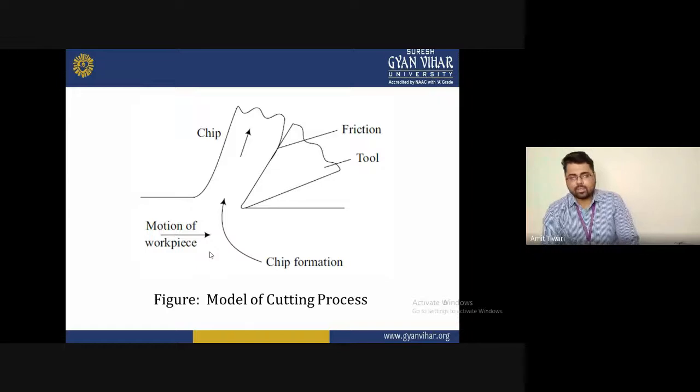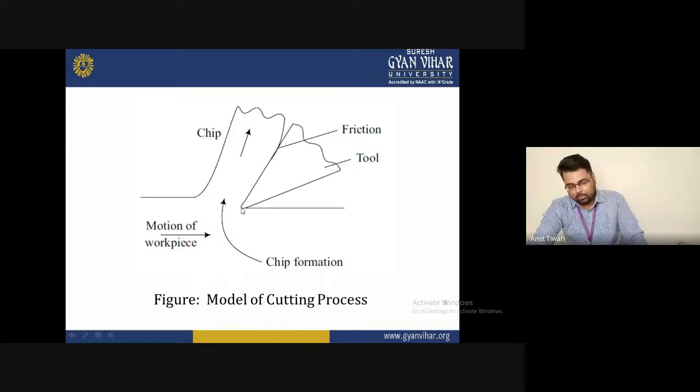So what happens basically in the model of cutting process that I'm showing you? You can see here a diagram of the basic positions of the workpiece, which is placed on the machine used to cut the material. Basically, the tool strikes the surface. You can see here this section is the cutting edge. The material starts being cut at this edge, and you can see the formation of the chip and its sliding over the face of the tool.